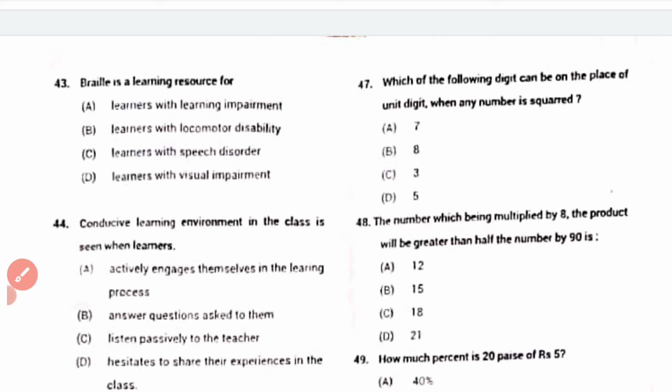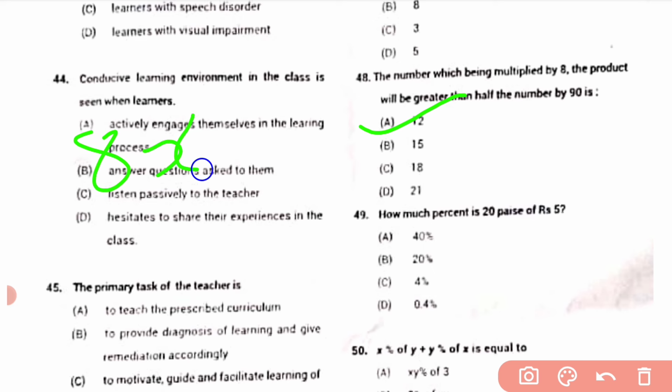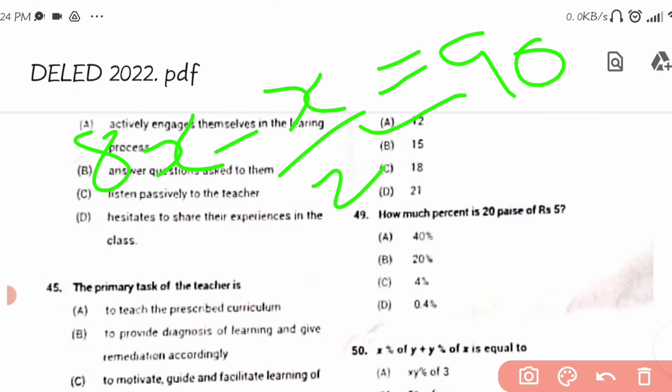And then 48. The number which being multiplied by 8, the product will be greater than half the number by 90. I'll take the answer as 12. Let x be the number. 8 multiplied by x, minus half the number, x by 2, is equal to 90.